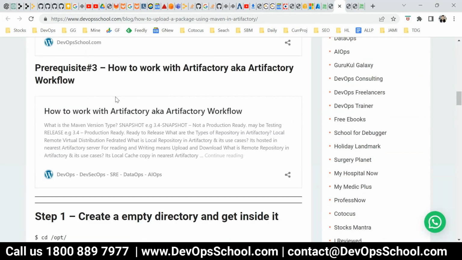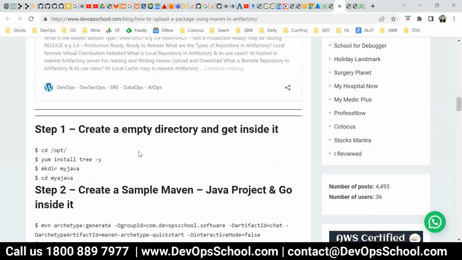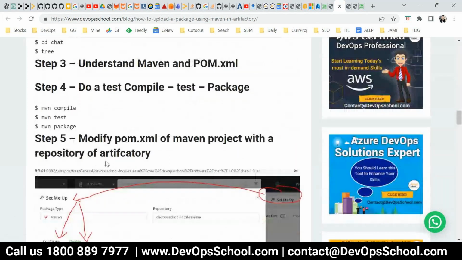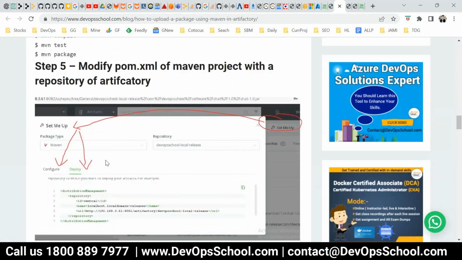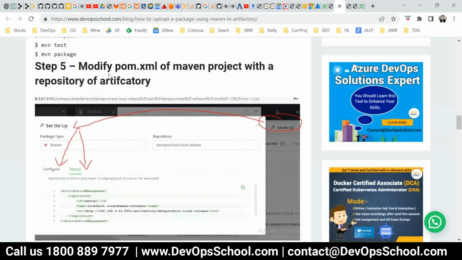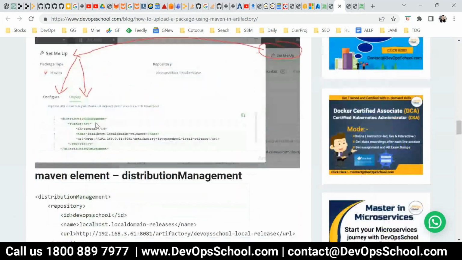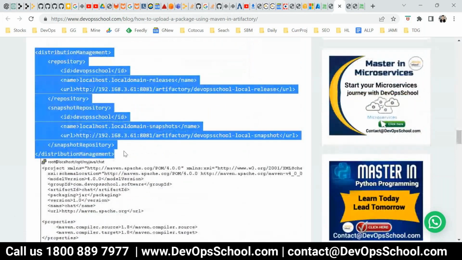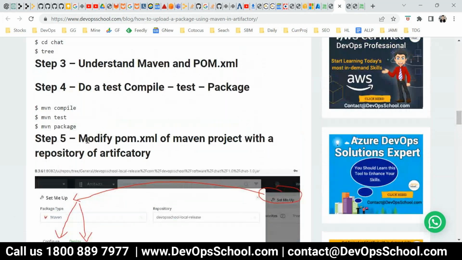I am assuming you know Maven. These steps are pretty long, so you have to start from step number 5. The previous steps we have done in the previous sessions. So what you have to do is modify the pom.xml and add this distribution management code. Okay, so you can do that. That's step number 5. Now what is a pom.xml? You know that. I'll show you this just now.